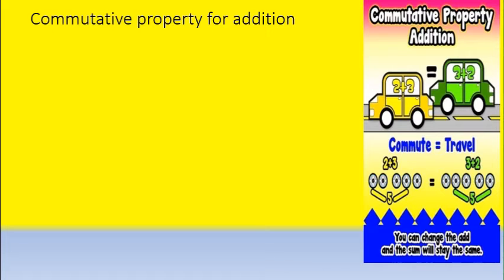Children, commute means travel. For example, in the morning when you are coming to school, you will start from your house and you will reach school. In the evening, you will start from school and you will reach your house. The order is changed. If you change the order of traveling, will the distance between your house and the school change? No, the distance remains the same.